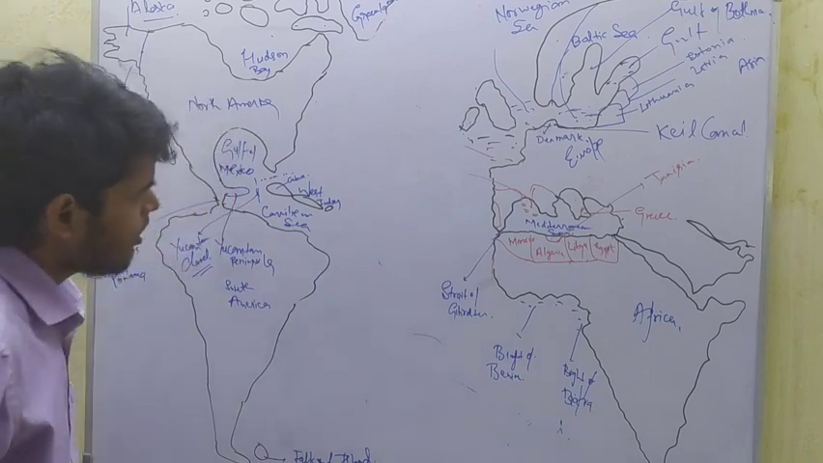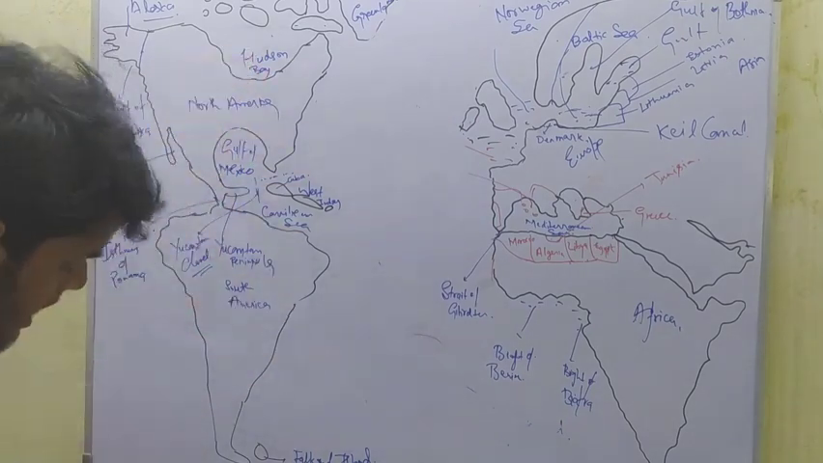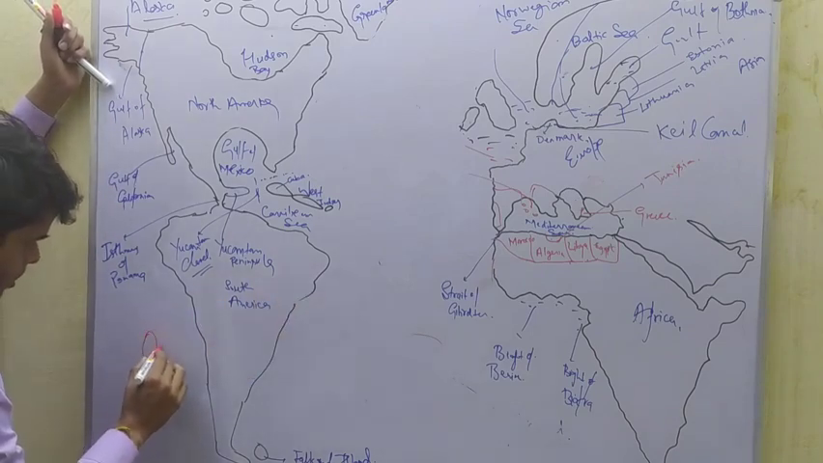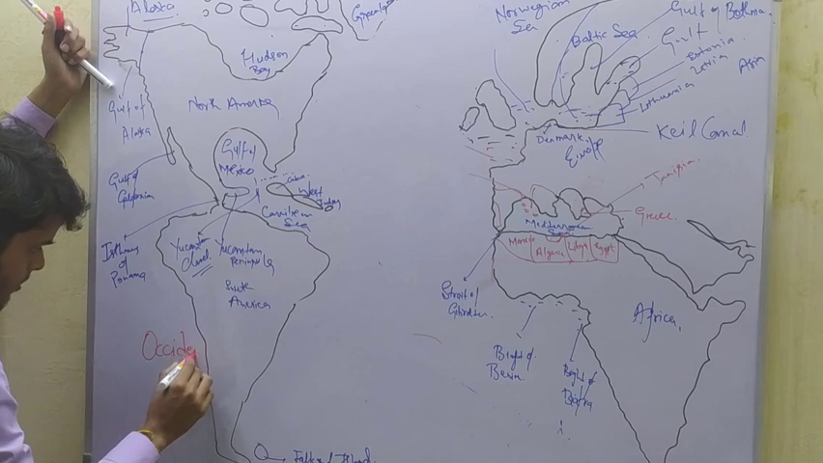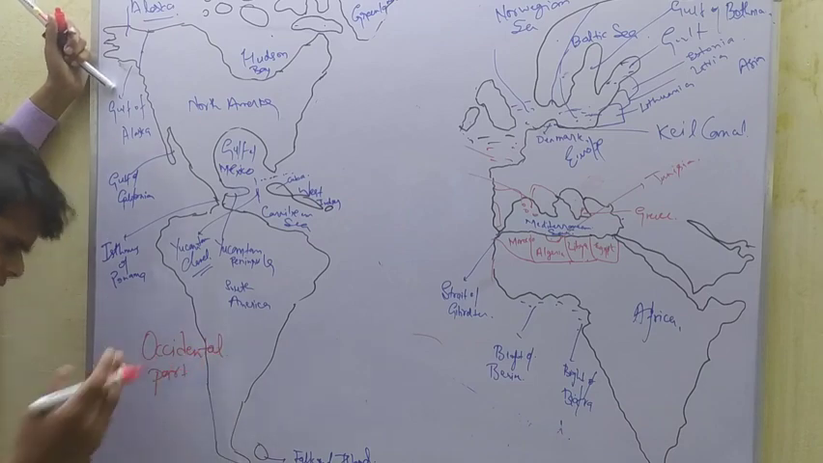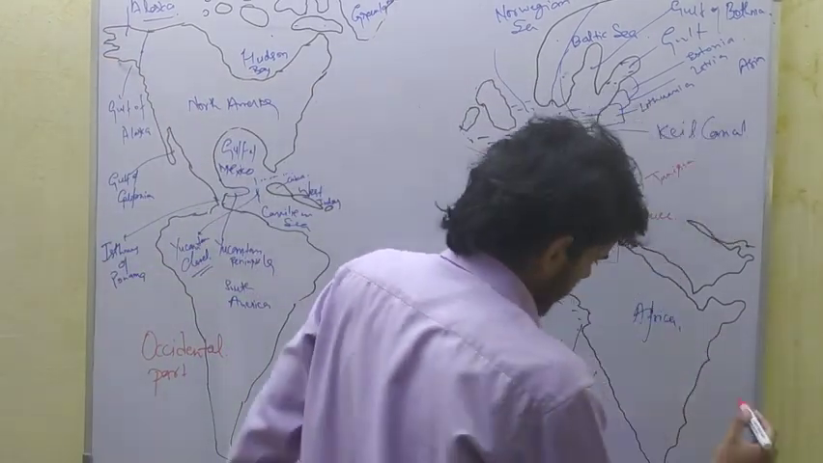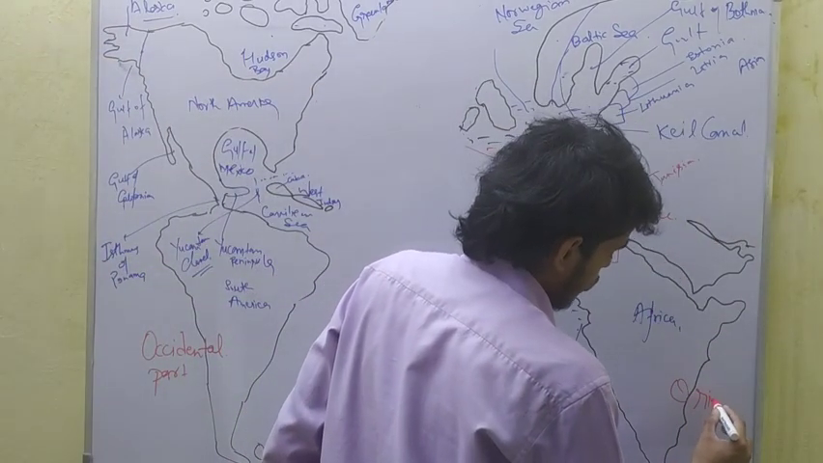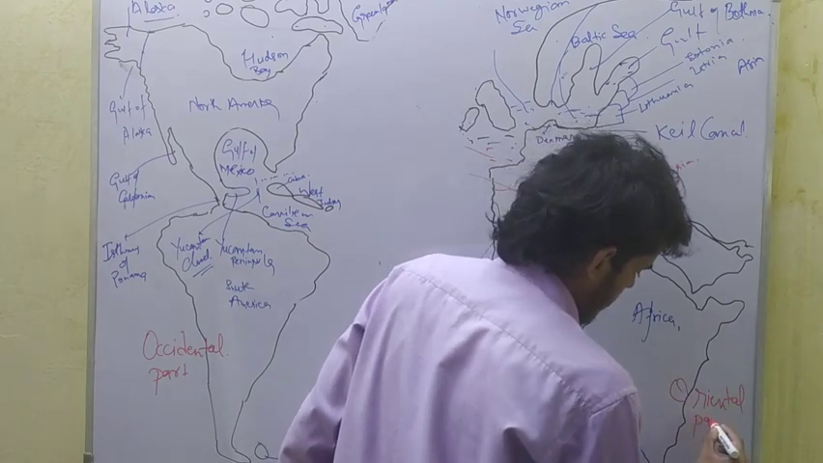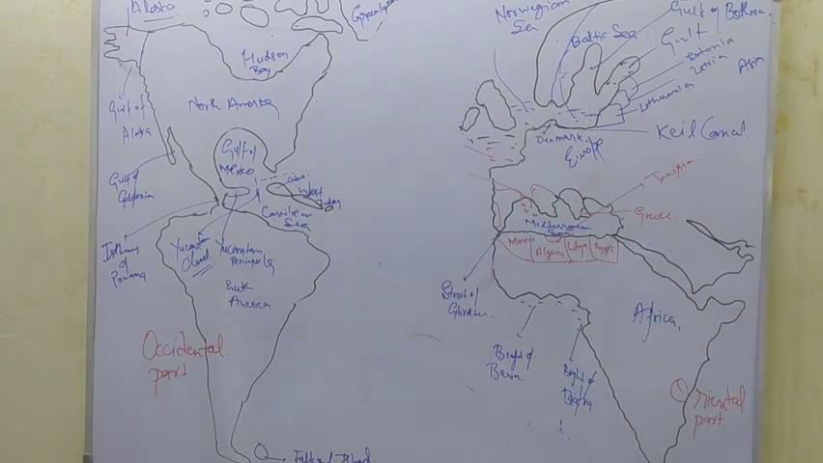So in this way we can say this is the Occidental part. I shall write the name here small. This is the Occidental part of the world, and Asia and Africa are the Oriental part. Here Europe is also a part of the Occidental area. So this is the broad division of the world.